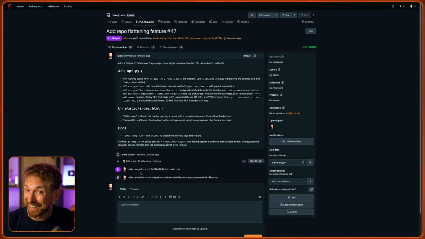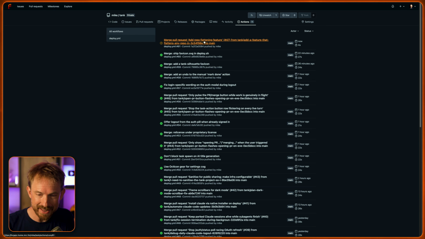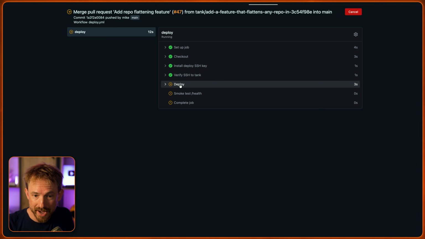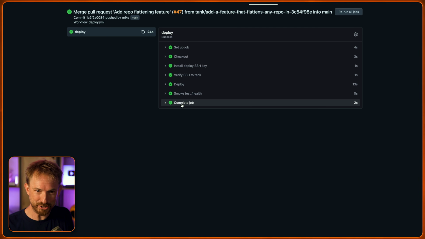It's merged. The AI did it for me, meaning now if I go here, actions are running locally. Yes, that's right. I've actually got this setting up the job and installing the SSH key. This is all happening locally right now. It's redeploying my mission control, and it will test it too. And within a moment, look at this. Yes, the job is complete.